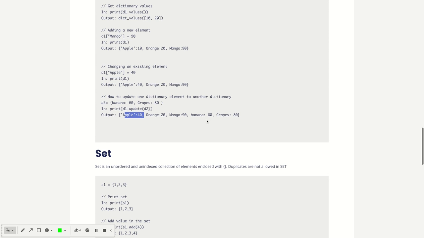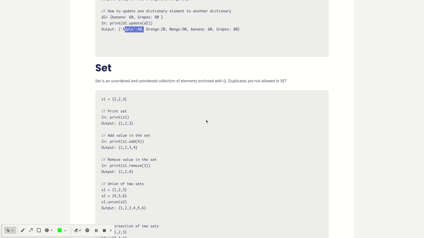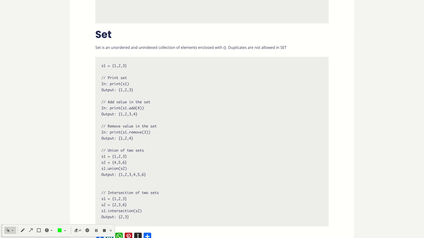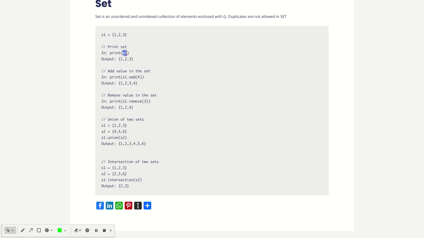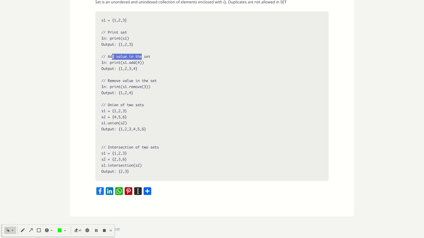Set is another data structure. It is also an unordered and unindexed collection of elements that is also enclosed in curly braces. Basically sets have no index, and they do not allow duplicate values. So if we want to access some value, how can we do that? Firstly we will see how we can define a set. Just in the curly braces we define all the values, and if we print s1, then all the values are printed. Another one is add, how to add values in the set.